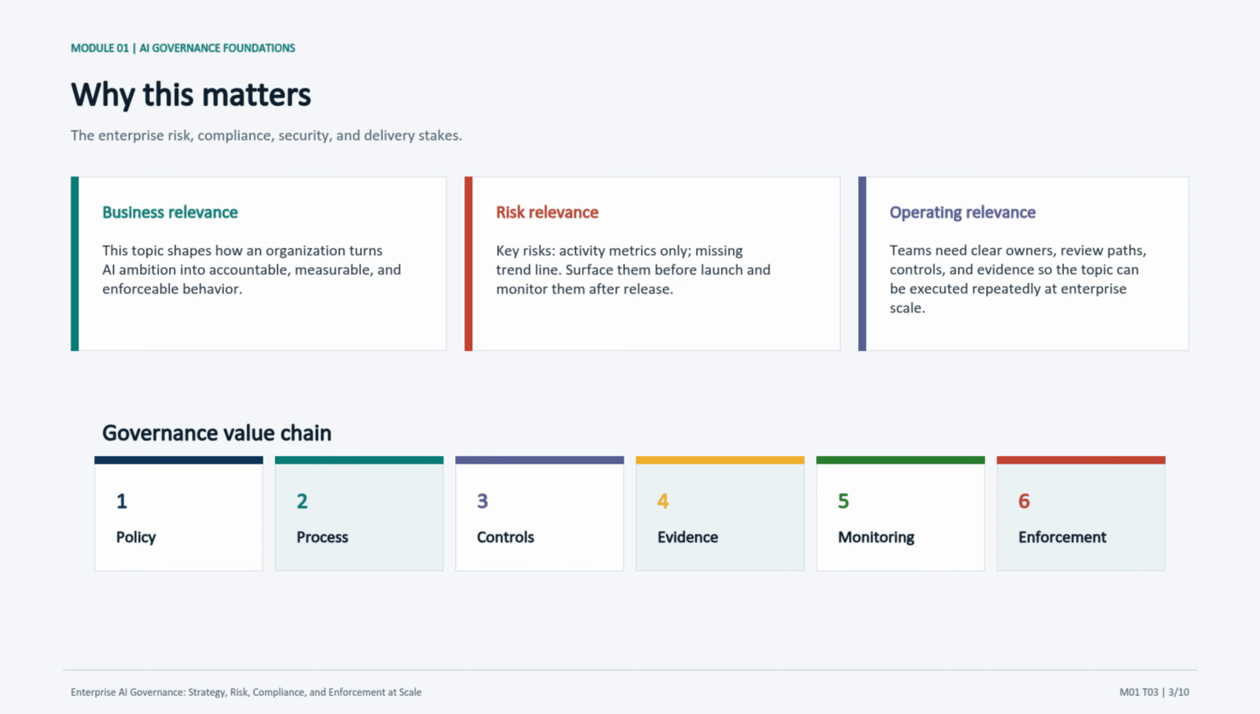The value chain along the bottom is the through line for the rest of the deck. Policy becomes process. Process becomes controls. Controls create evidence. Monitoring detects change, and enforcement acts when the system is live.